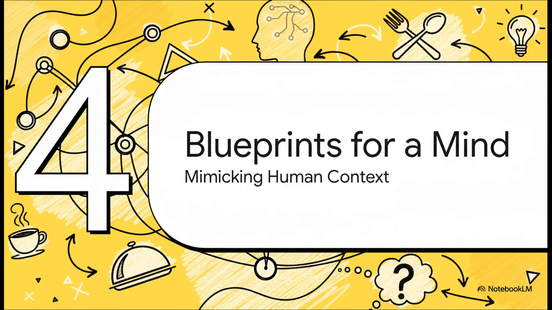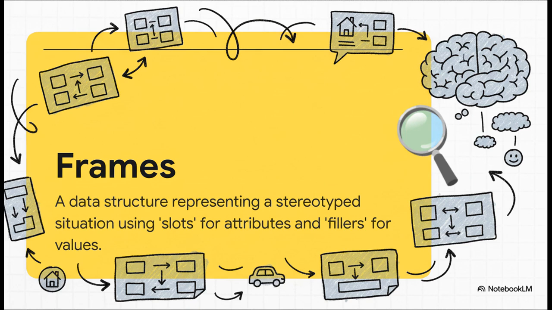Okay, next section. Semantic nets were a huge leap forward, for sure, but they kind of struggled with context, with common sense situations. Like, think about going to a restaurant. How do you represent all the stuff that usually happens? It's not just a list of things like table and food, it's a whole sequence of events, right? Well, the legendary AI pioneer Marvin Minsky came up with a solution called frames. And the whole idea was to package knowledge into these blueprints, templates for common, stereotyped situations.